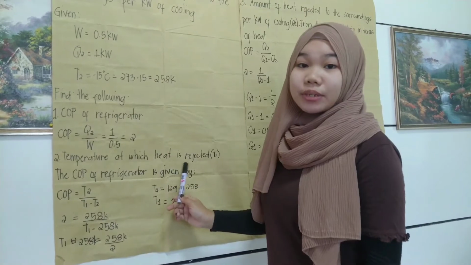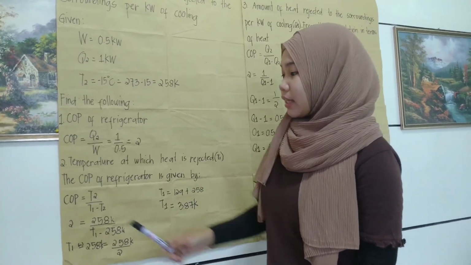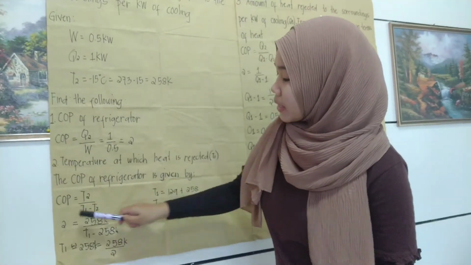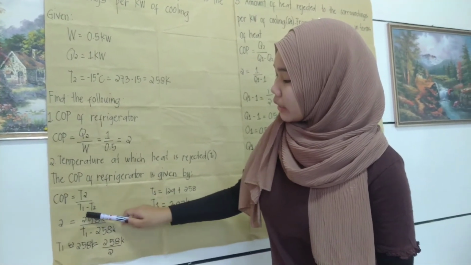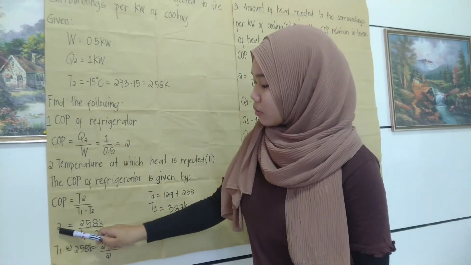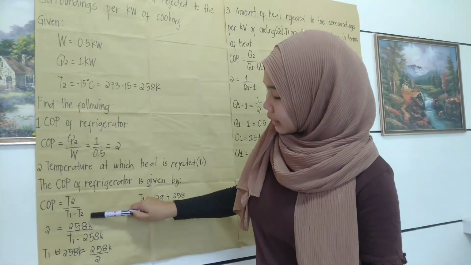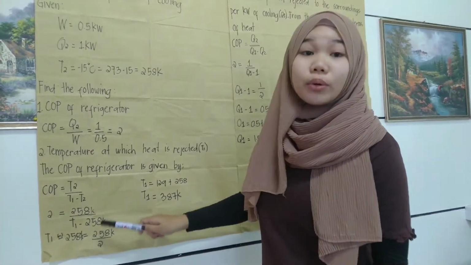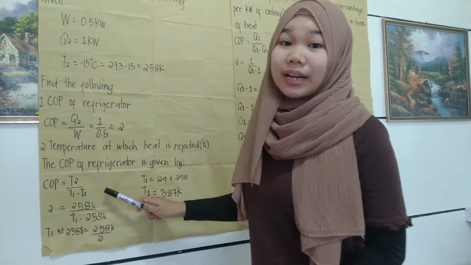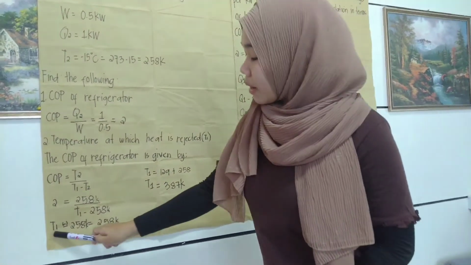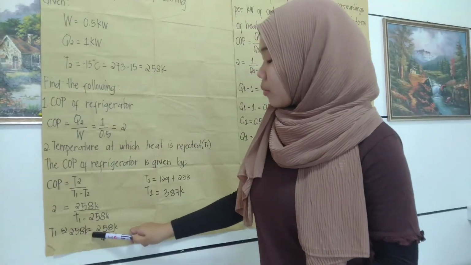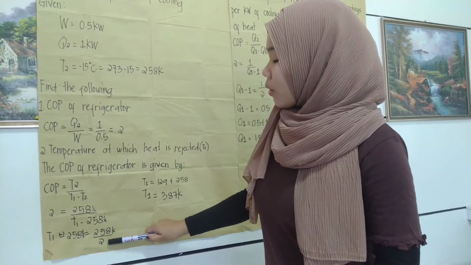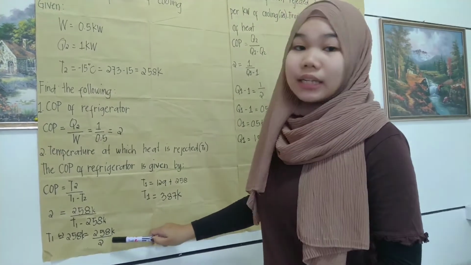Next, the temperature at which heat is rejected. We are going to find the heat rejected, and the COP of the refrigerator is given by this formula: COP equals T2 all over T1 minus T2. COP is equal to 2, equals 258 Kelvin all over T1 minus 258 Kelvin. We are going to transpose T1 minus 258 Kelvin. So T1 minus 258 Kelvin equals 258 Kelvin all over 2. We are going to divide 258 Kelvin by 2.